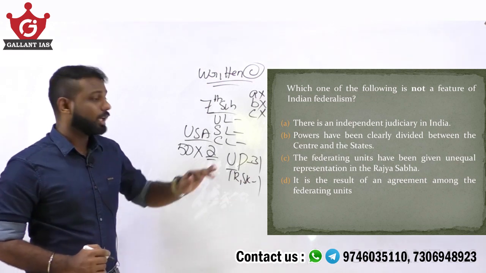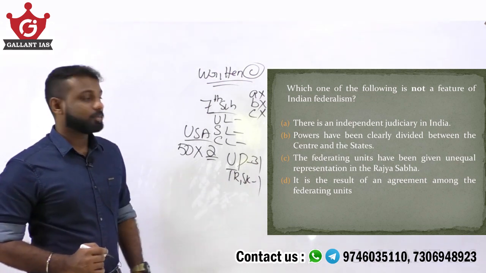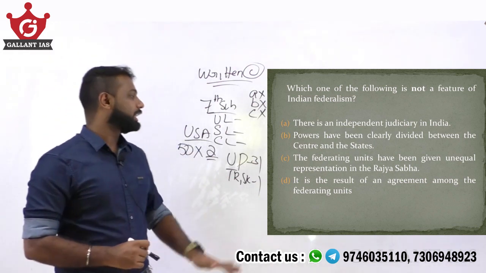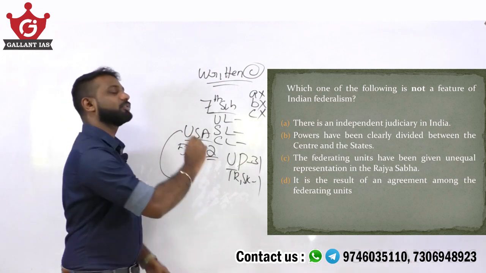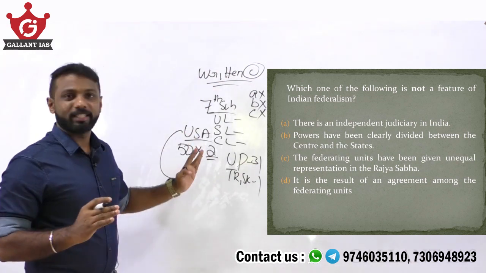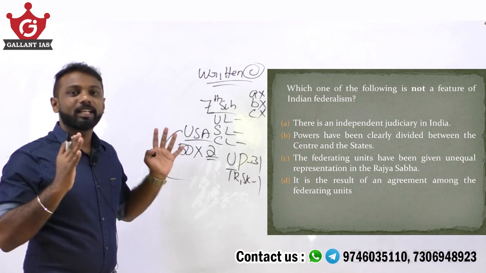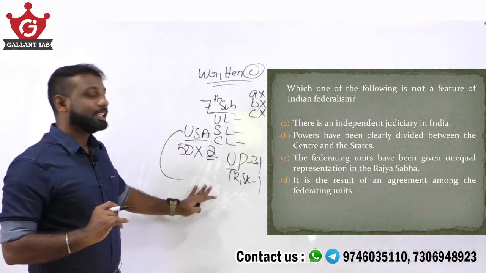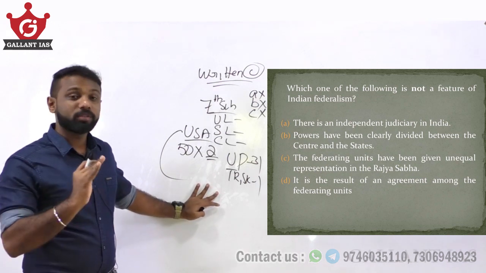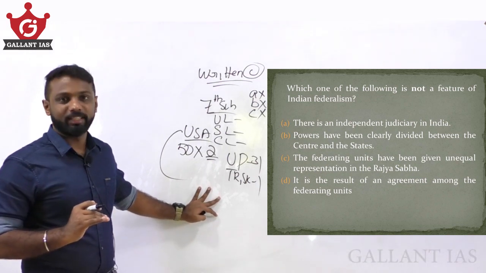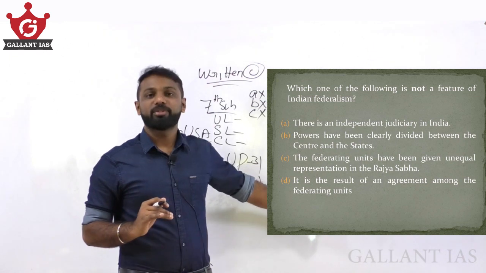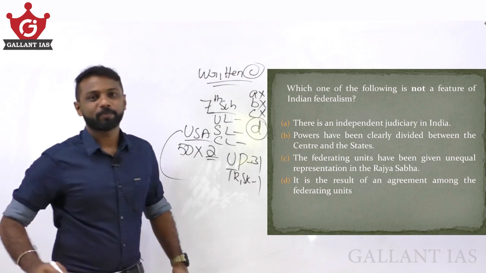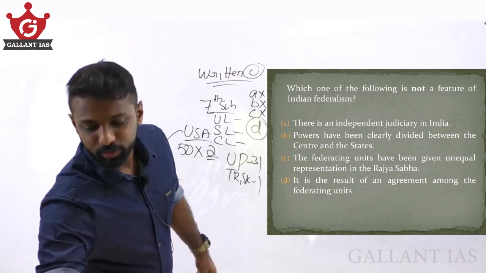Right. What about D? That is, Indian federalism is a result of agreement among the federating units. Actually, this statement suits US federalism. The United States of America was formed as a result of agreement. And Indian federalism is not formed as an agreement among federating units. So this is not a feature of Indian federalism. So our answer becomes option D. Fine. Moving on to the second question.